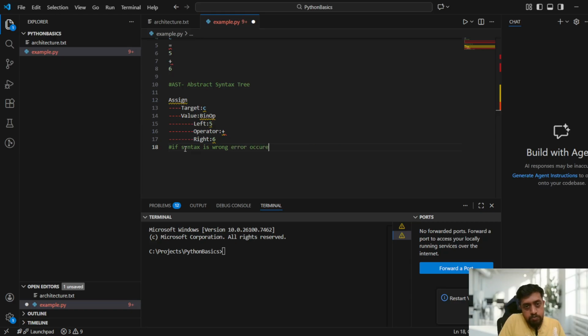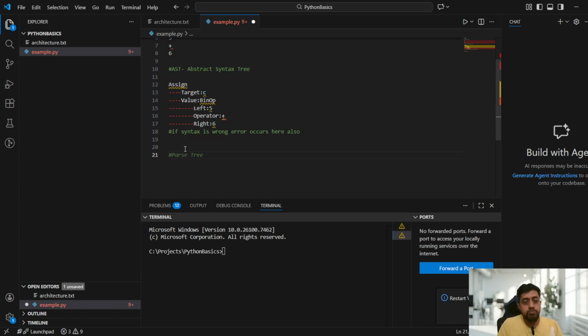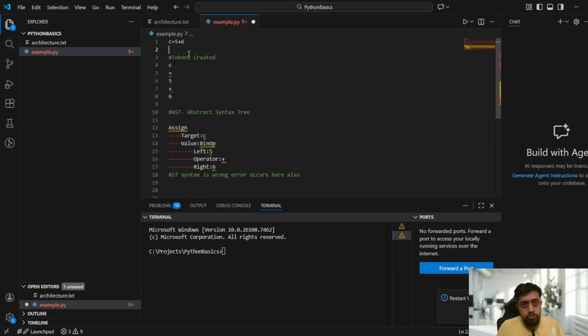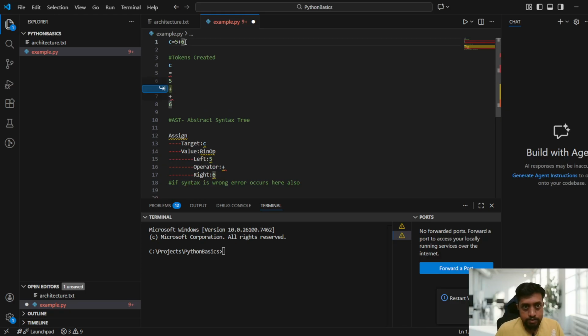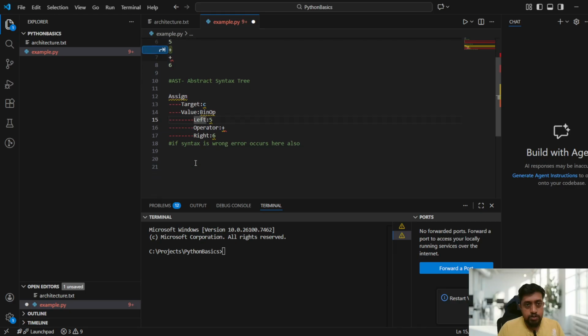Error occurs here also. Okay, so these two steps you guys understood, right? For example, you just type c equal to 5 plus 6 in Python. First, what it will do, guys, it will create the tokens. C is a separate token, equal to is a separate token, 5 is a separate token, plus is a separate token, and 6 is a separate token, guys. Okay, so next what it will do, next abstract syntax tree.